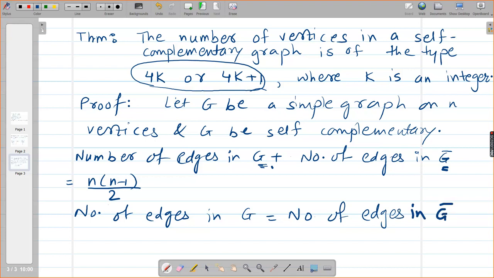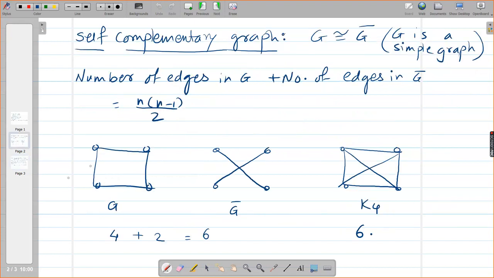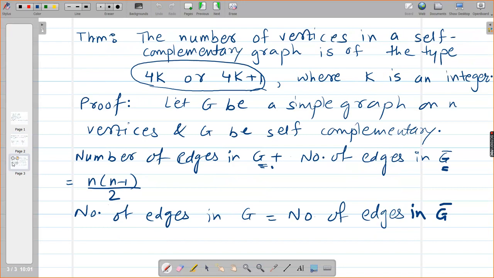ये हमेशा होता है क्या? इस ग्राफ में हो रहा है क्या? देखो, do you get this? Number of edges in G is 4. Number of edges in G bar is 2. Are they equal? No, ma'am. But here it is happening because G is isomorphic with G bar. ये reason है इसका, okay?